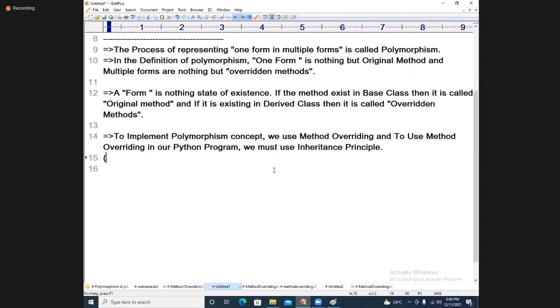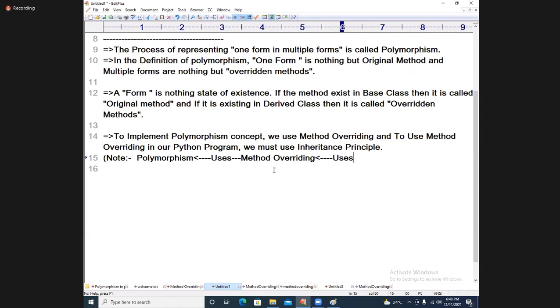In simple words, I will write this in the note point if you want. Polymorphism uses method overriding, and method overriding uses the inheritance principle, students.